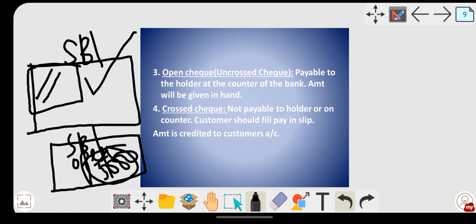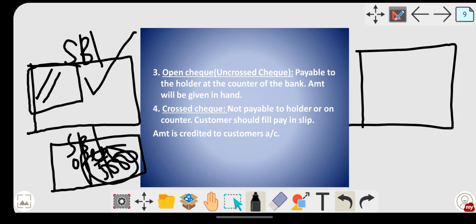The cash won't be given to you by the banker at the counter. The customer should fill the pay-in slip prescribed by the banker, and the amount is credited to the customer's account. Please remember, open check, cash will be given at the counter. Crossed check, what happens? You have to fill the pay-in slip and the amount will be credited to your account.